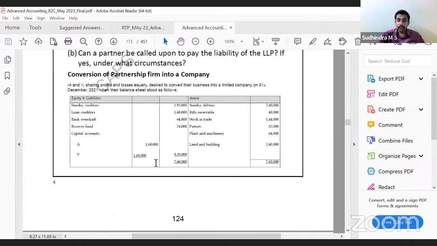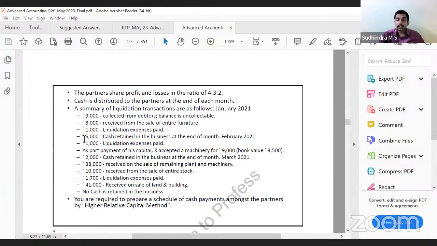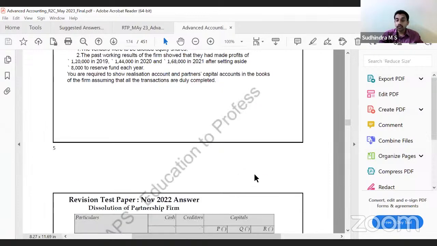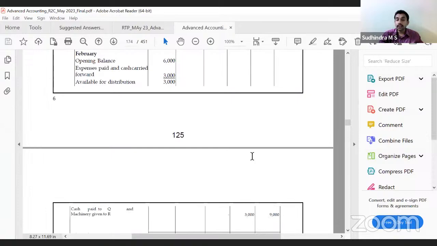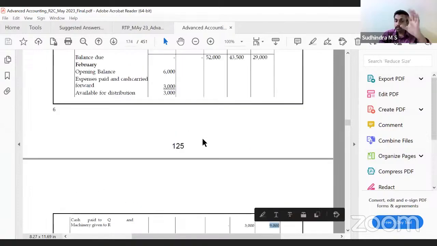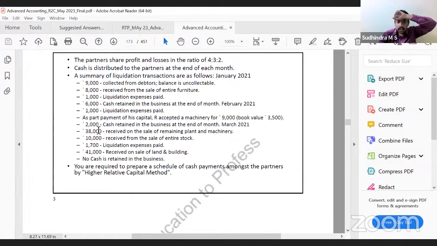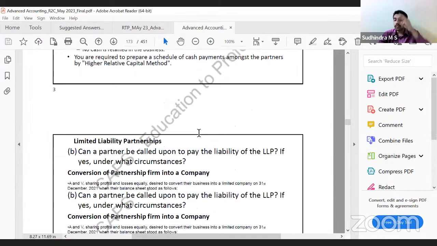Second month, February, we have opening balance of 6,000. We have paid 1,000 rupees, realisation expense of 5,000 we have. Correct? As part payment of his capital, R accepted machinery for 9,000. Book value was 3,500, taken at 9,000. So we have to reduce that 9,000. We have 5,000 cash retained at the business at the end of the month too. So 5 minus 2, 3,000 available.